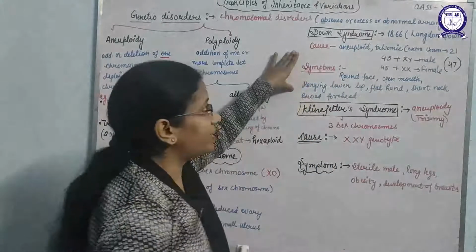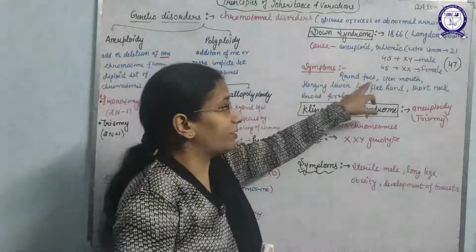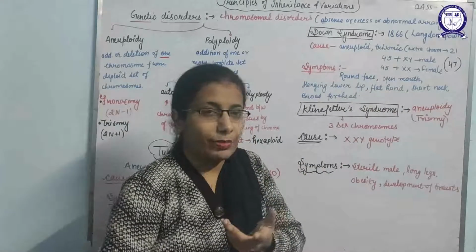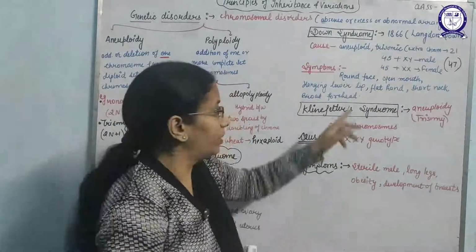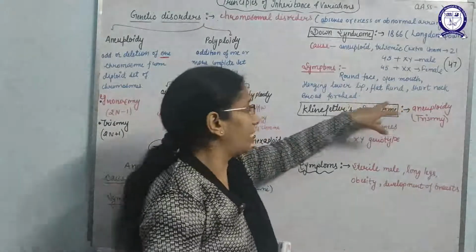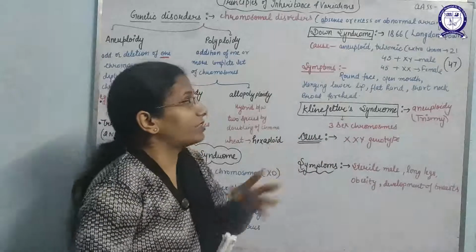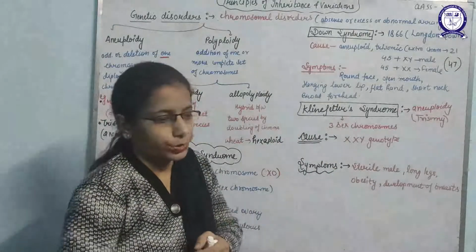So what are the symptoms of Down syndrome? The face will be round, with open mouth, protruding tongue hanging down over the lower lip, flat head, short neck, broad forehead, and short fingers. All are the symptoms of Down syndrome.